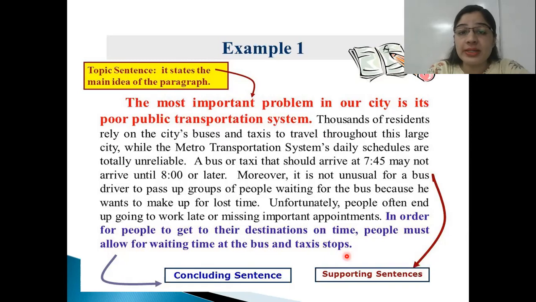First we talked about the poor transportation system, then we stated some facts. After that, we concluded that if people want to get to their offices, school, college, or workplaces on time, they must allow for waiting time at the bus and taxi stops. So they should keep a buffer time before the exact limit which you have set for reaching the particular place, right?